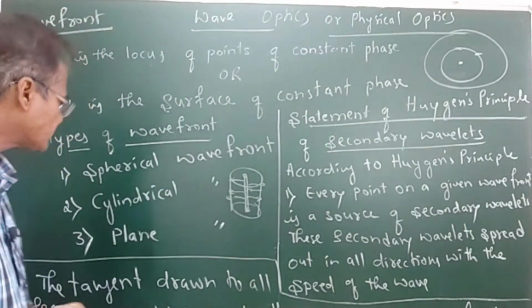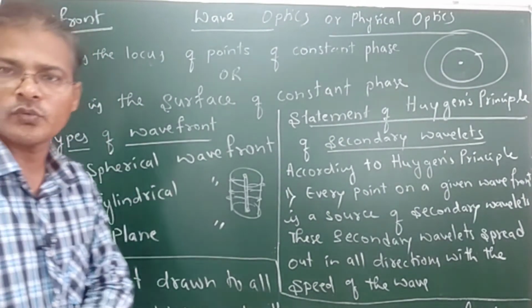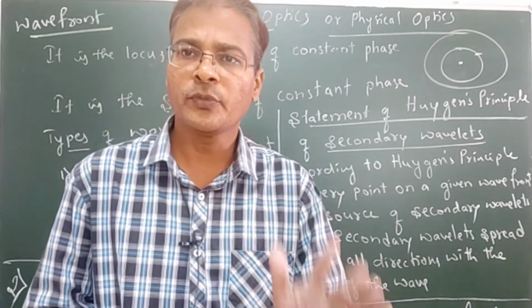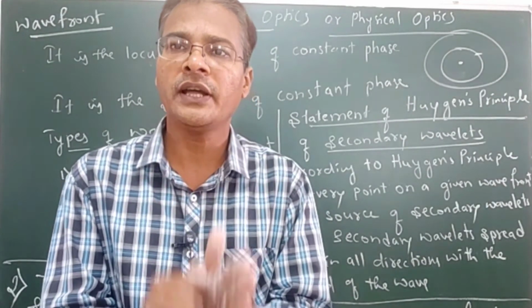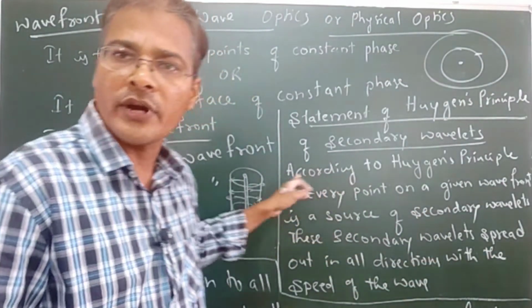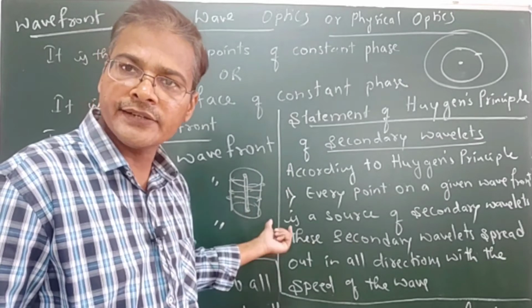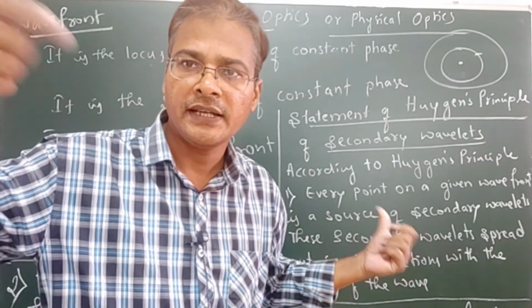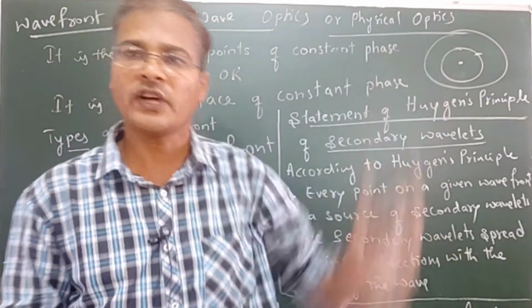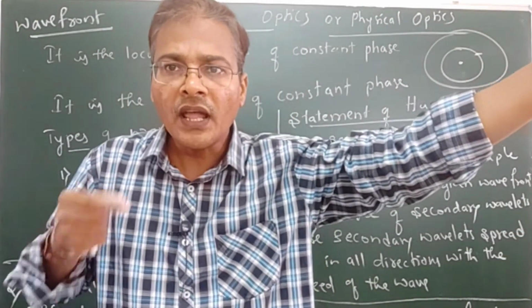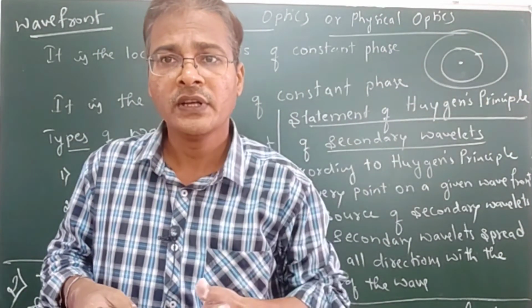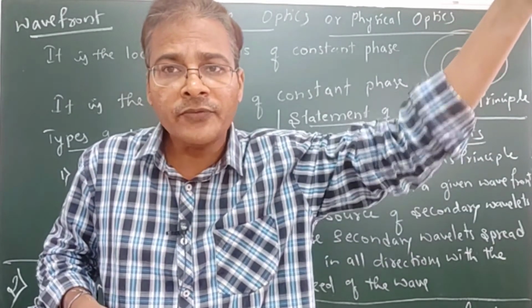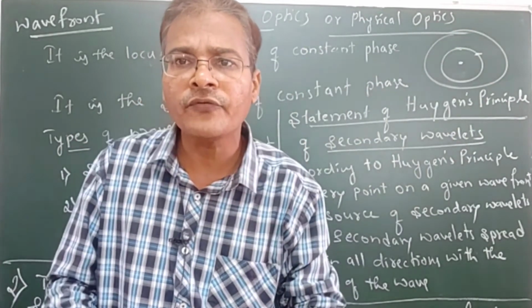Next, what do you know about the plane wavefront? It is a wavefront formed by either a point source or a linear source at infinite distance. Infinite means very far. For example, the sun and earth are far apart, so whatever wavefront comes from the sun is a plane wavefront for the earth.